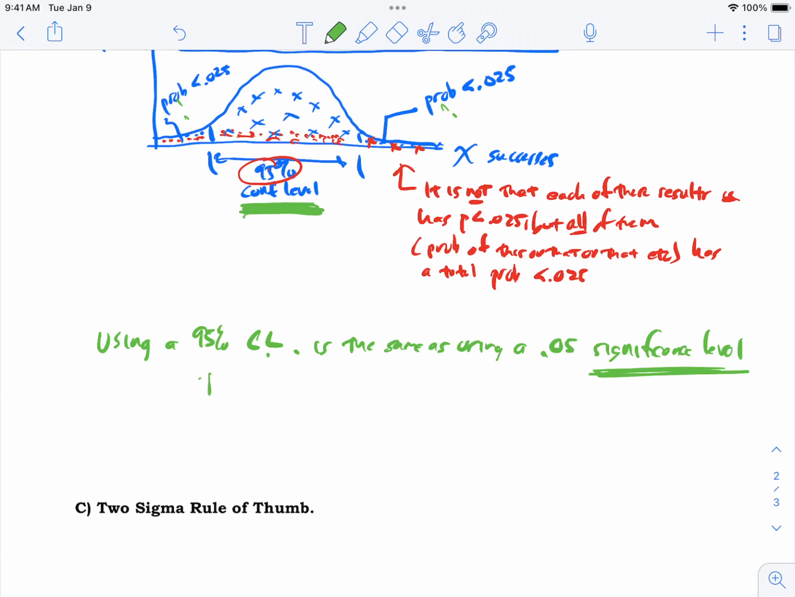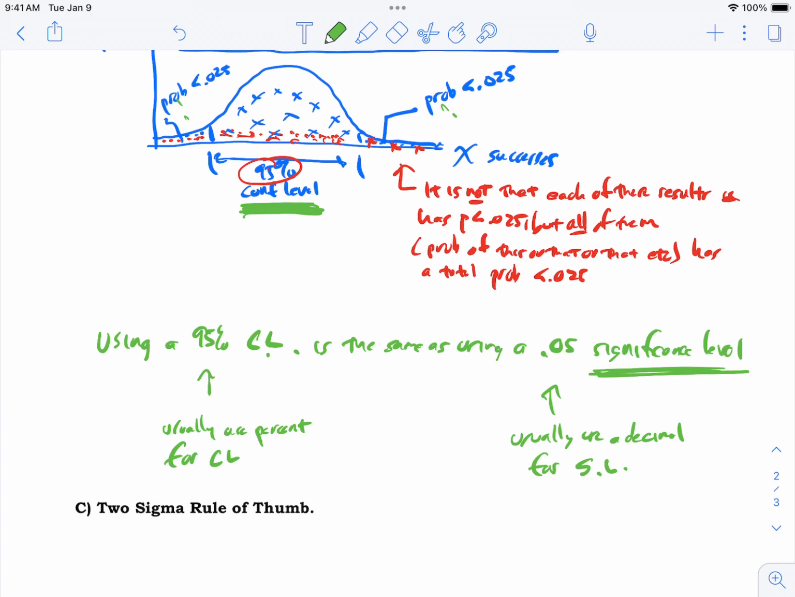Okay. And by the way, it is the convention. Usually we use percent when we're talking about confidence levels. And usually we use a decimal for significance level. I'm not sure why that is, but that is the convention. You should follow that convention.